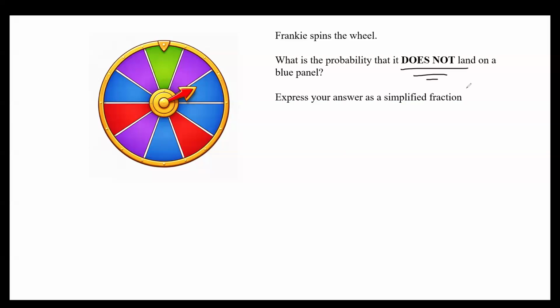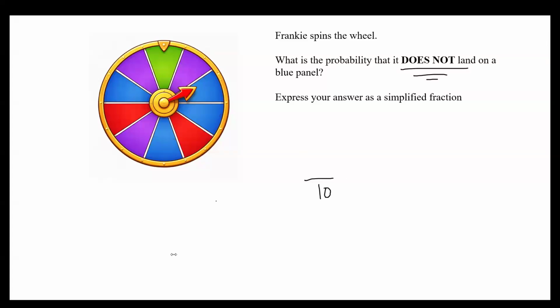So first of all, I counted up all the strands inside the circle, which equaled 10. And then I counted all the ones that weren't blue, and then I simplified it down, which gave me 3/5.